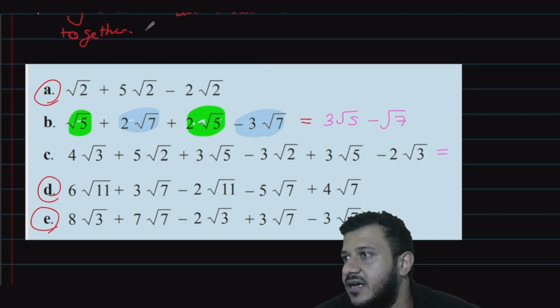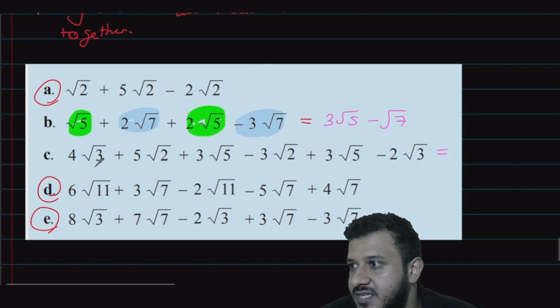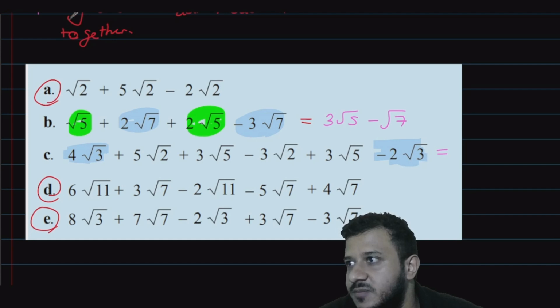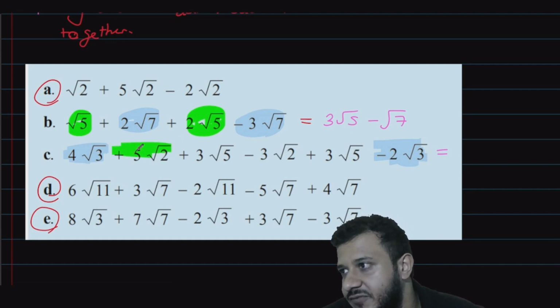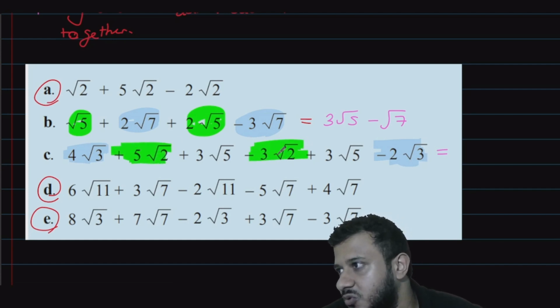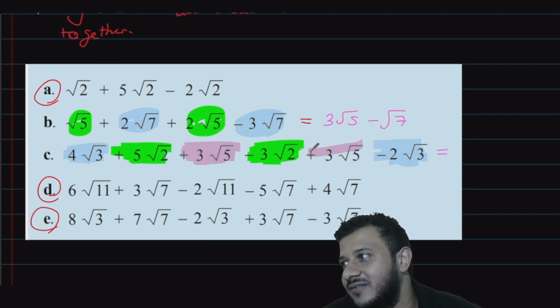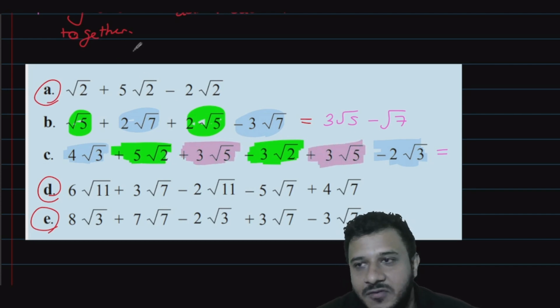Alright, Dovina, can you help me out with this? Now here I will give you help. Root 3s are there. That's one type of term. Another type of term is root 2 here, root 2 here. And another type of surd, I should not say term, is root 5 and root 5. There we go.